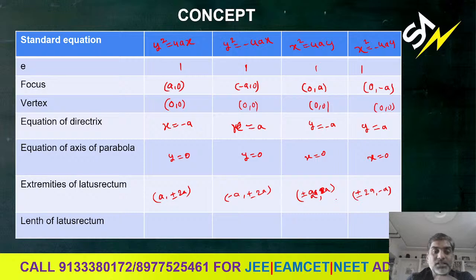Now next, the length of the latus rectum. Between these 2 points it is 4a. Here also between these 2 points it is 4a. And here also it is 4a. No change in all the 4 cases. Still any doubt in this? This is the main concept about the parabola y square equals 4ax and all the other different forms.